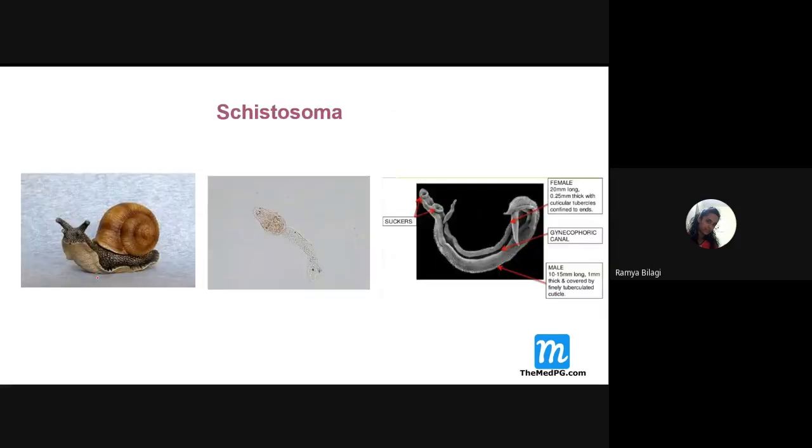Now look at the picture. The first picture is representing which one, students? It is a picture of the what, students? Snail. This snail is the first intermediate host, and this is the infective form for this Schistosoma. What is this infective form called? Cercariae, and this is the adult form. These are the things which you need to remember.